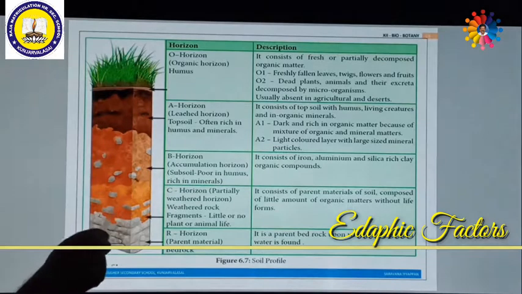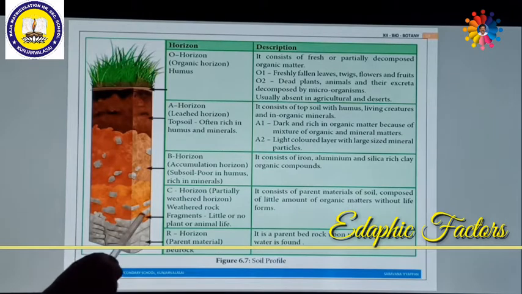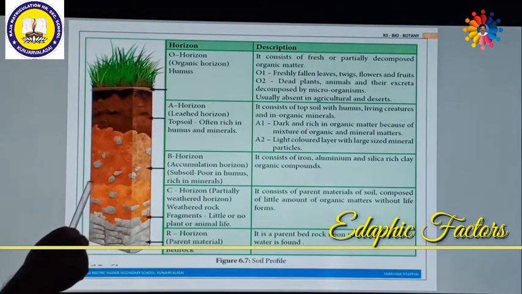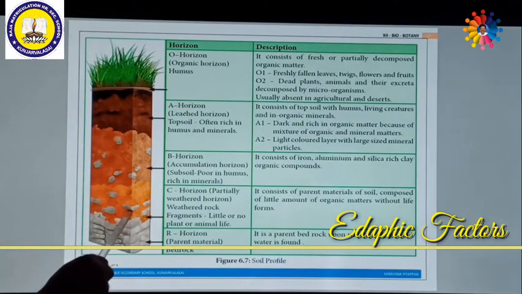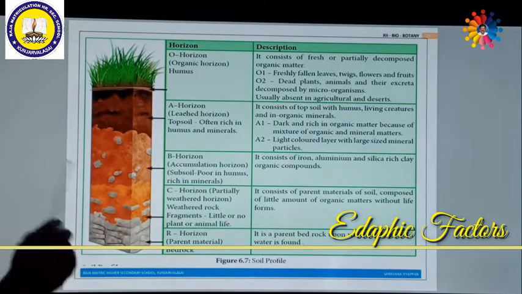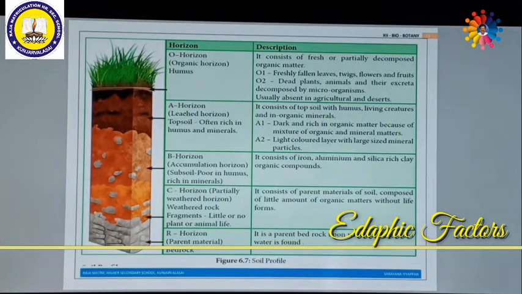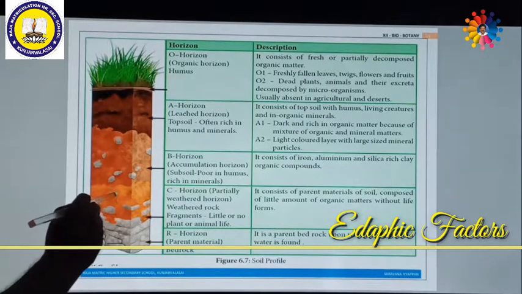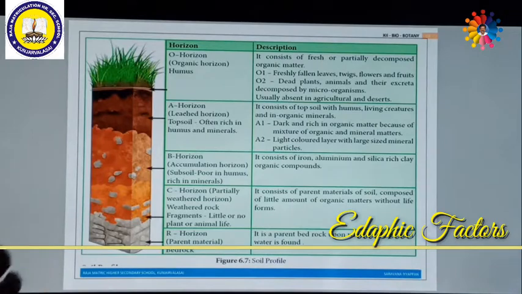So when you go to the C horizon, most probably plants and animals are totally absent or meagerly available. Very few plants and animals might be there, or otherwise completely absent. Only certain soil composed of a little bit of organic and inorganic chemicals might be there in the C horizon. It consists of the parent material of soil. A lot of soil might be formed from rocks and composed of a little amount of organic matter without life forms.